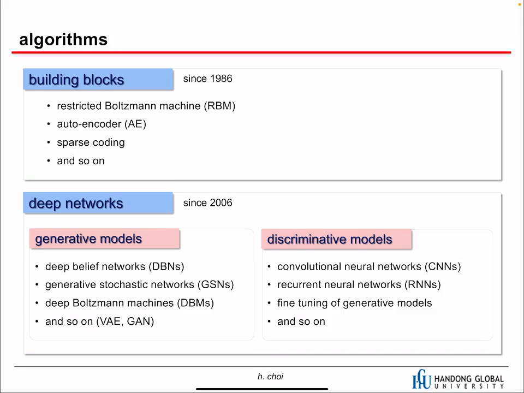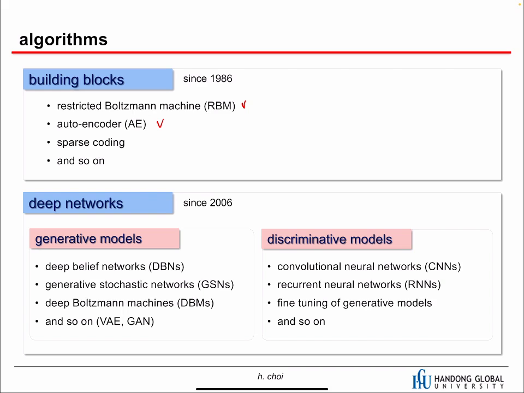Okay, then what kind of algorithms do we have in deep learning? When deep learning was just beginning, we could organize all these deep learning algorithms in this way. Since we used pre-training, we need building blocks to train the layers. RBM was the most popular, and the autoencoder can be used, and some people use sparse coding to train the layers, layer by layer.